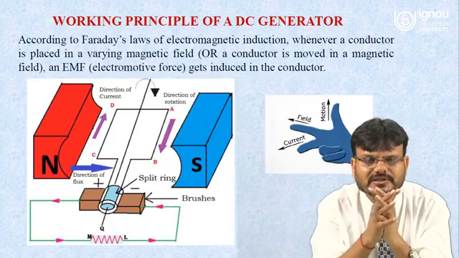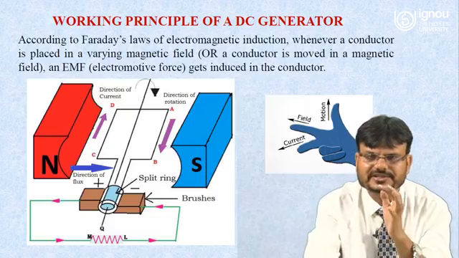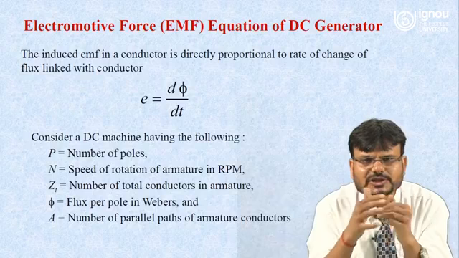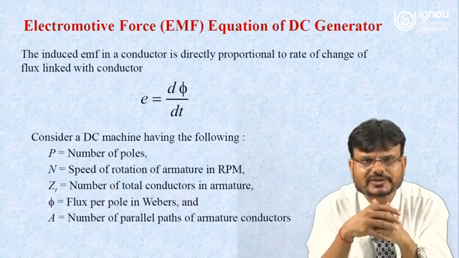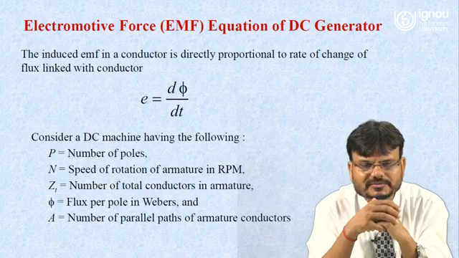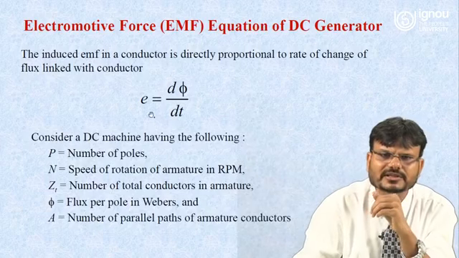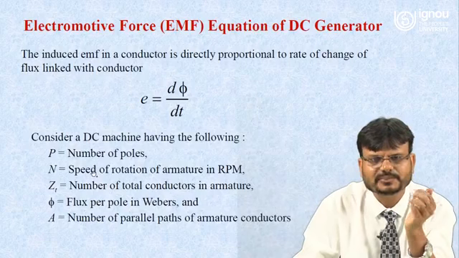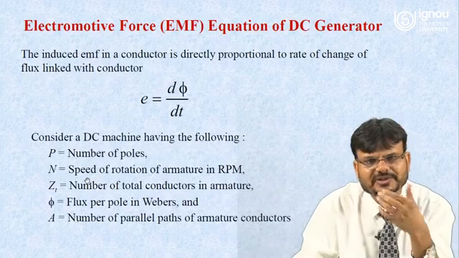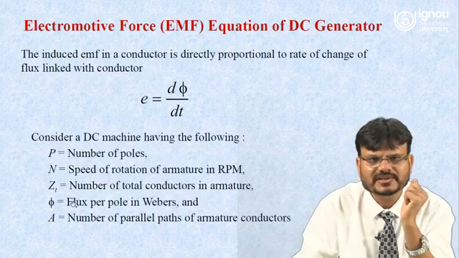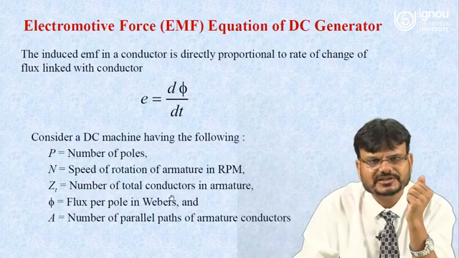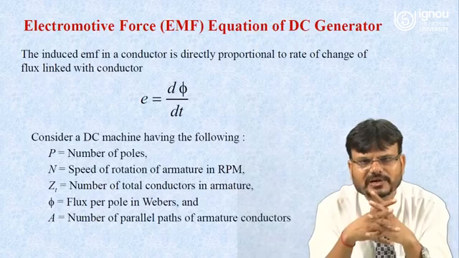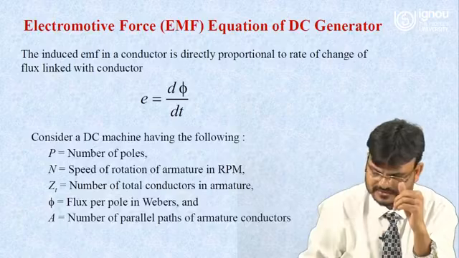Now we have to understand the EMF equation of the DC generator. As I already told you, the induced EMF in a conductor is directly proportional to the rate of change of flux linked with the conductor. So E is equal to what? E is equal to d phi over dt. Just consider the different parameters: P is the number of poles, N is the speed of rotation of the armature in RPM, Z is the total number of armature conductors, phi is the flux per pole in Weber, and A is the number of parallel paths of the armature conductors, right?